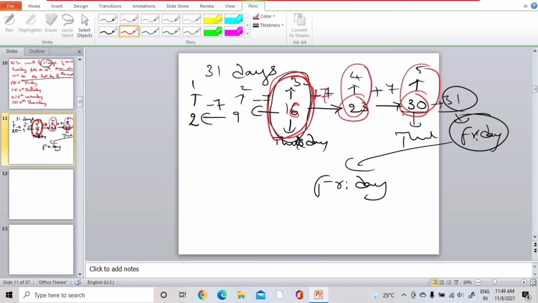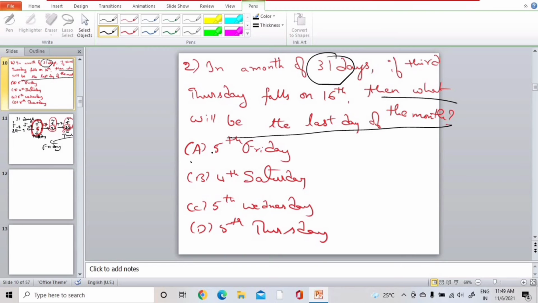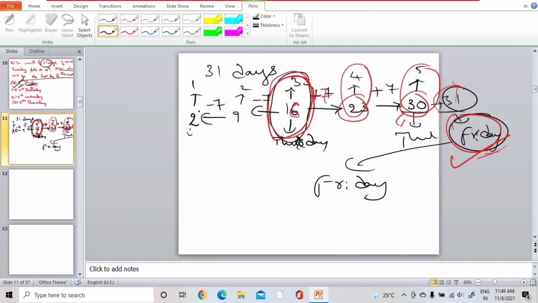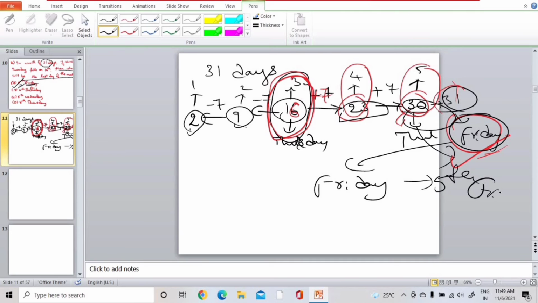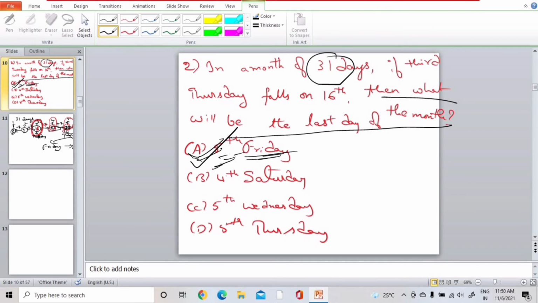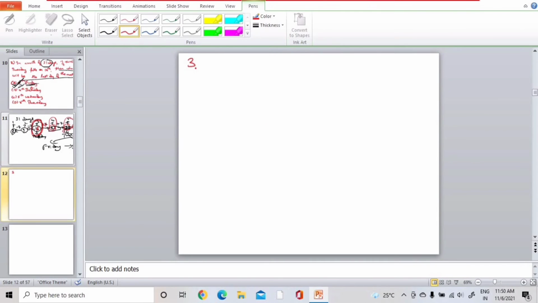If 30th is Thursday, then 31st will be Friday. So the answer is Friday. 31st falls on Friday. Option A is correct. Here they have mentioned 4th, 5th. This is 1st, 2nd, 3rd, 4th, 5th. So this is 5th Friday. Answer is option A. Please note down the question.